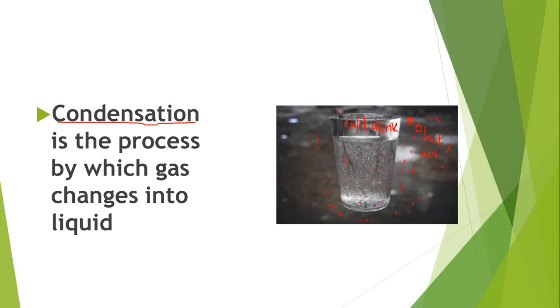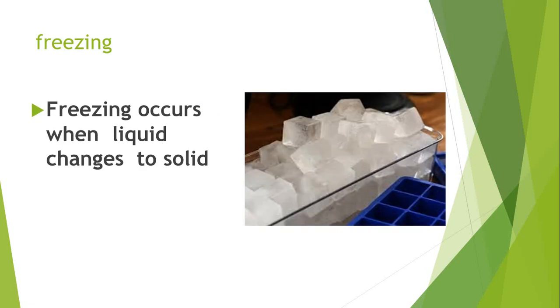Water vapor. So what happened? The hot air was gas state, right? Gas state changes into water vapor. Water is liquid. So the change from gas to liquid, we name it condensation. The change from hot air particles, which is gas, into water vapor, which is liquid, we name it condensation. Let's now go for freezing.